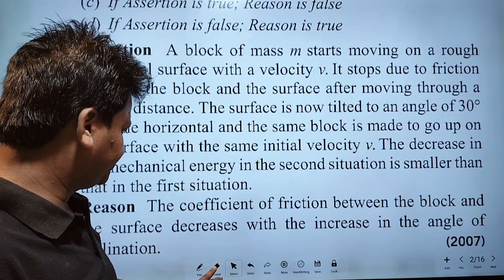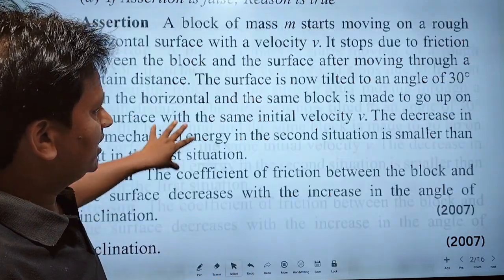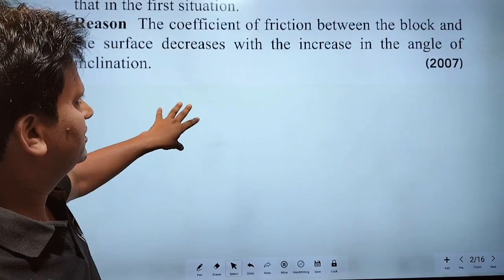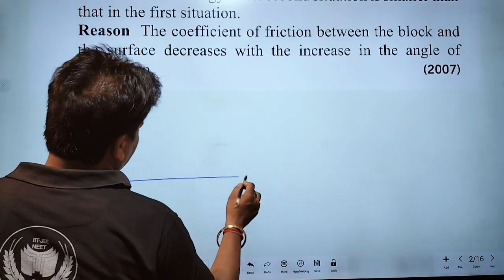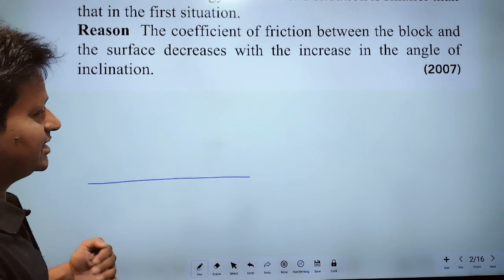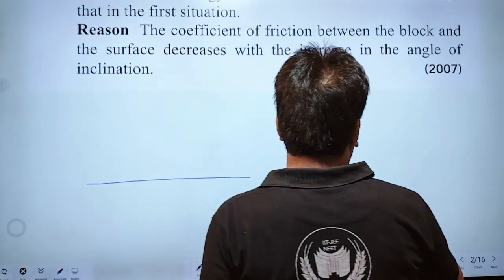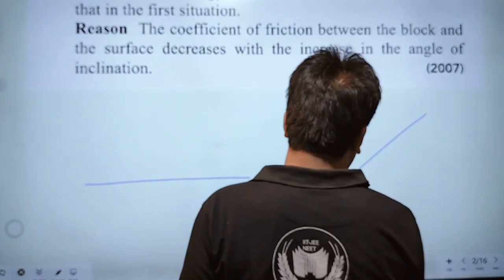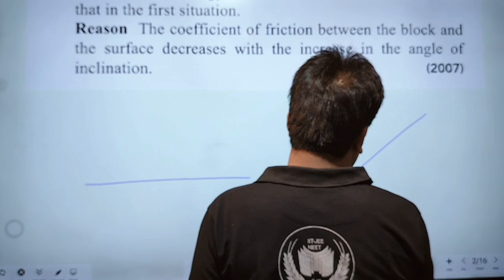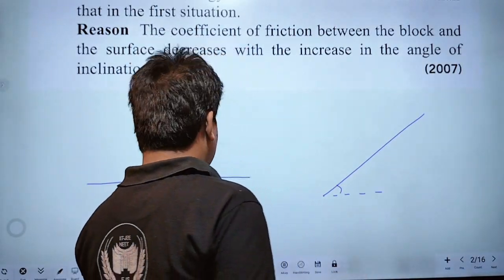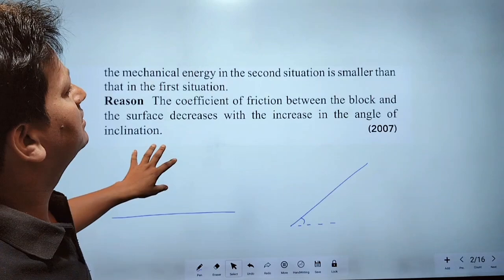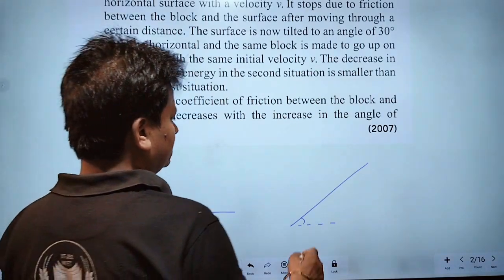According to the question, the first surface is a horizontal surface, and now this surface is elevated with what angle? 30 degree.